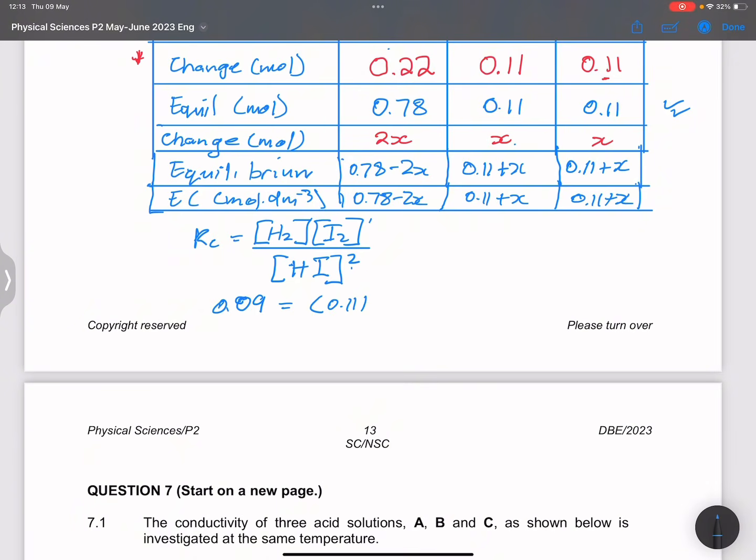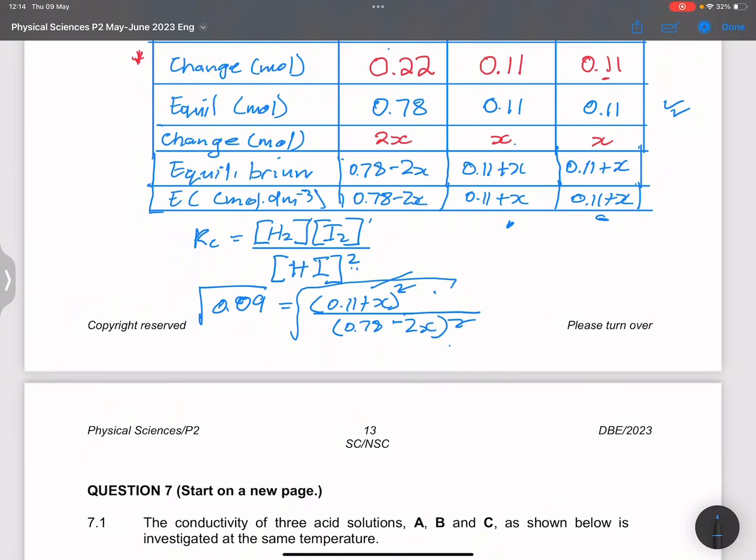0.11 plus x, times another 0.11 plus x, which is squared. So I'm taking this times that and I square it. So it's that squared, divided by 0.78 minus 2x, squared. Remember we said we're squaring that. And so what I'm going to do, ladies and gents, I'm going to just simply take the square root on both sides. I've got a square and a square there, so I'm just going to take the square root on both sides. If I take the square root on both sides, the squares cancel,